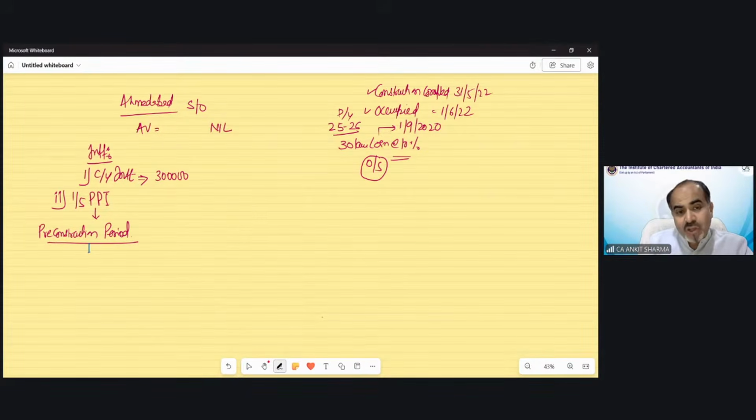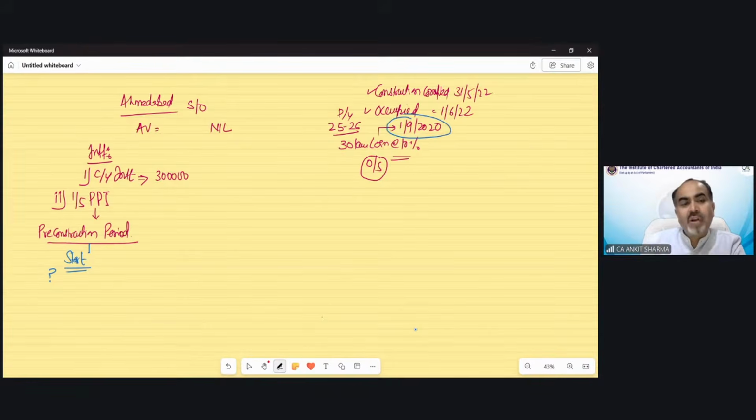The pre-construction period will always start from which date? What I have told you. From which date do we start our pre-construction period, students? Exactly, Navneet, correct, Nagaraja also. The date we have taken the loan.